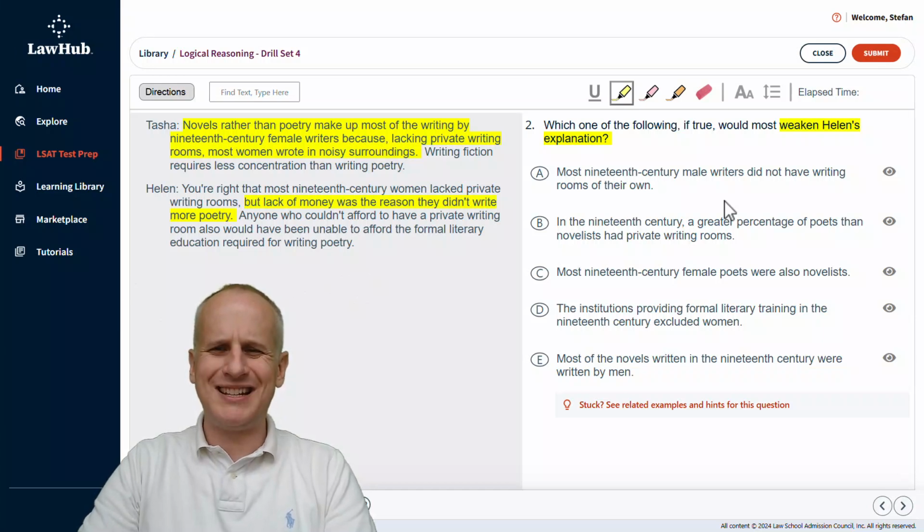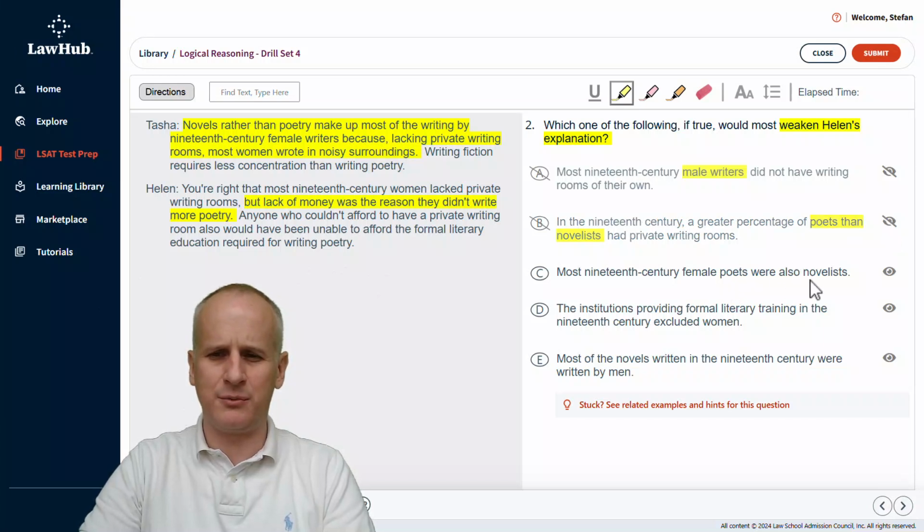So choice A, most 19th century male writers did not have writing rooms of their own. Male writers. We're talking about female writers. I need a whole lot of additional information to relate this to Helen's argument about female writers in the 19th century, so we can eliminate choice A, hopefully almost immediately. Next, choice B. In the 19th century, a greater percentage of poets than novelists had private writing rooms. Now, this is a little bit tricky, but we got to make sure that we're focused on females. If we just say poets versus novelists, I don't know whether that's male or female, so this too needs additional information. And by reading carefully, we should be able to eliminate B almost immediately as well.